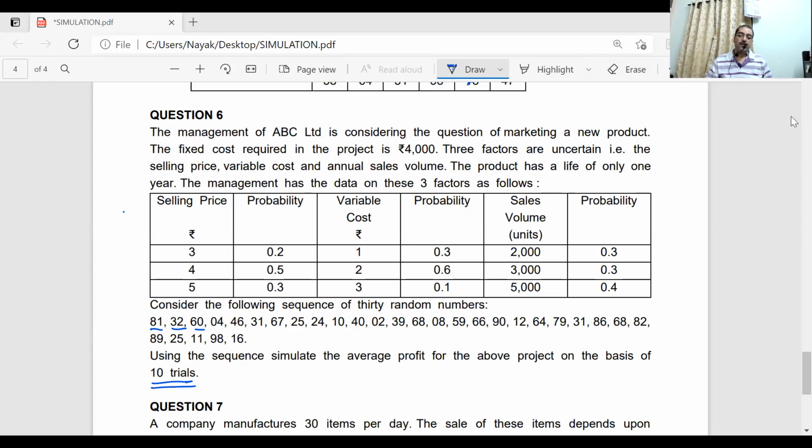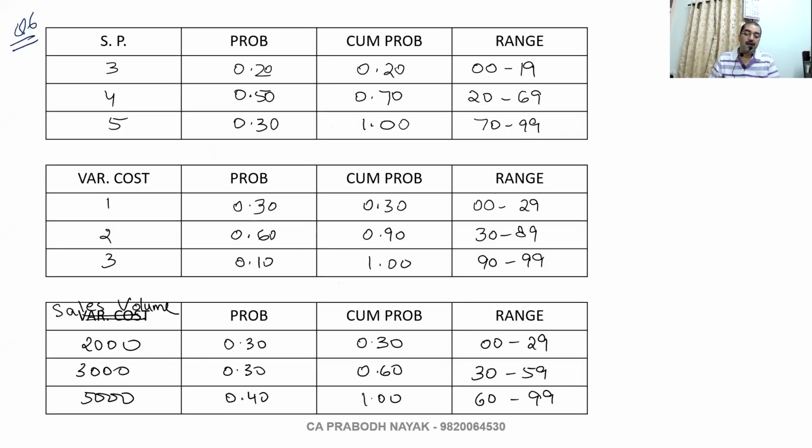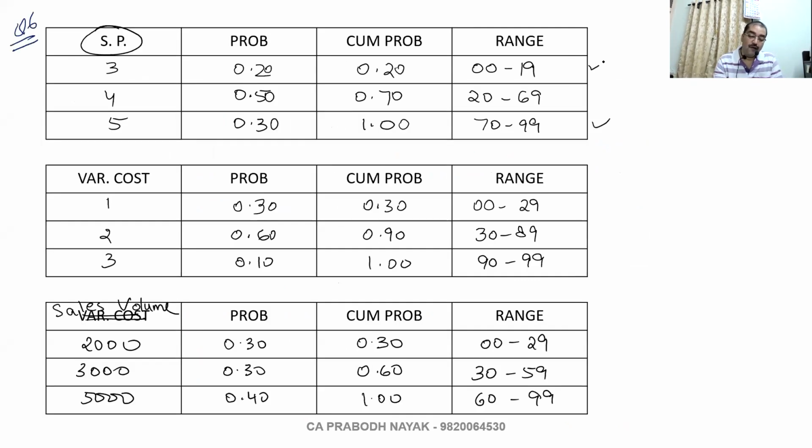Let us get back to calculations now. Do it very slowly, very carefully. Finish one at a time. Let us start with selling price. 81. Selling price 81 is here. The selling price is 5. Next is 4. Now 4 is here.